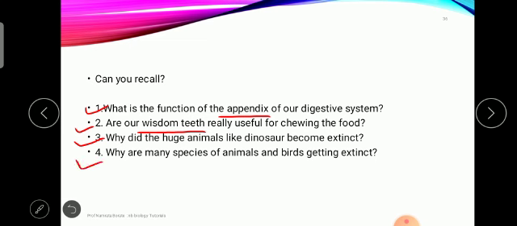The fourth question is, why are many species of animals and birds becoming extinct?